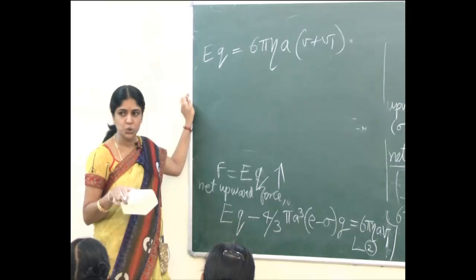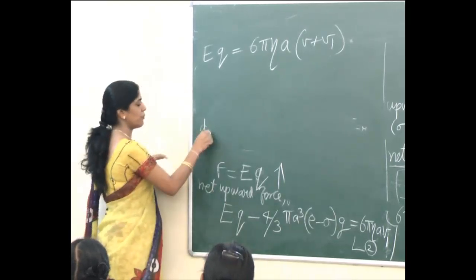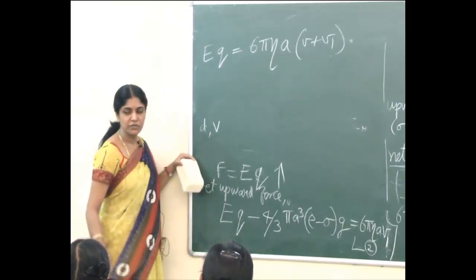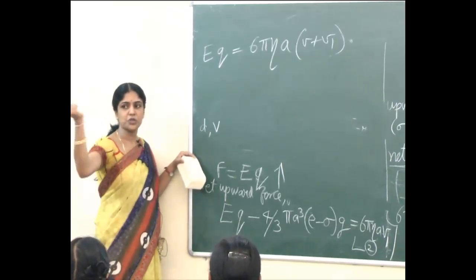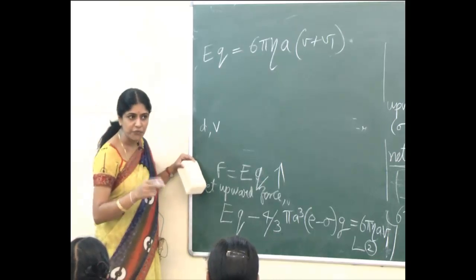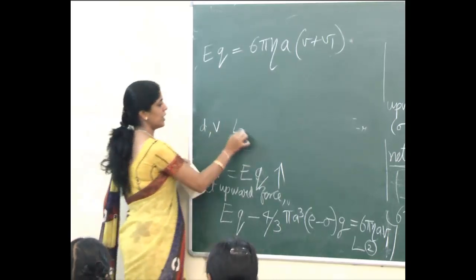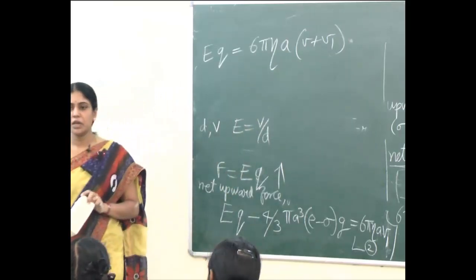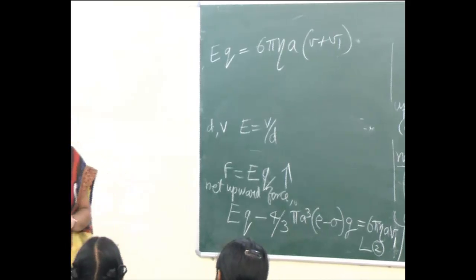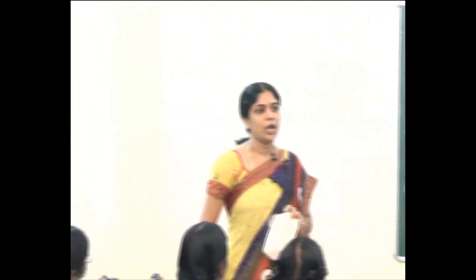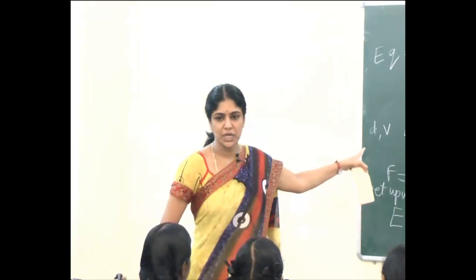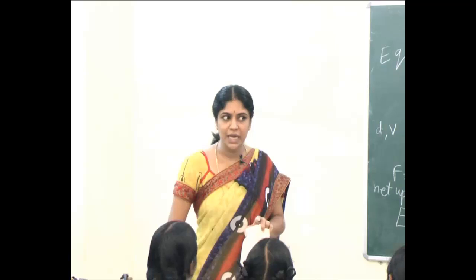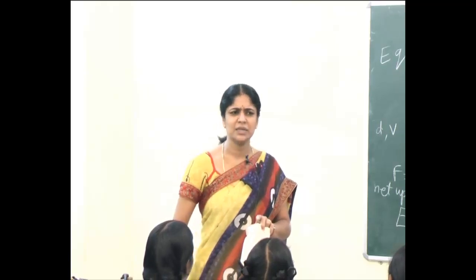So I know the distance between the two metal plates, d. I know the potential which I am applying. If I know these two values, can I find out E? What is E then? First lesson படிச்சோமே. E equal to V by d. So by knowing these two values, I can find out the electric field E equal to V by d. Q equal to the charge of the oil drop. If I know all these values, I can find out the charge of the oil drop. Q equal to ne, படிச்சிருக்கோம் ஞாபகம் இருக்கா? What is n? Number of electrons, n into e, the charge of the electron.